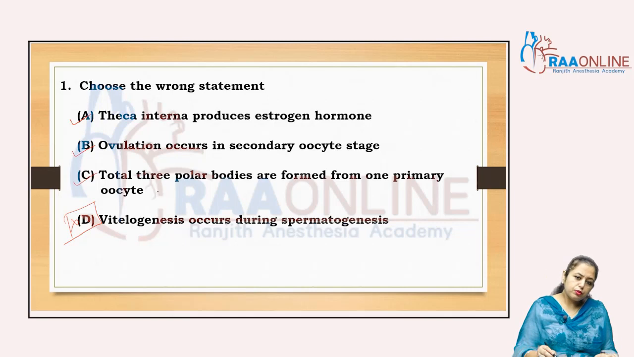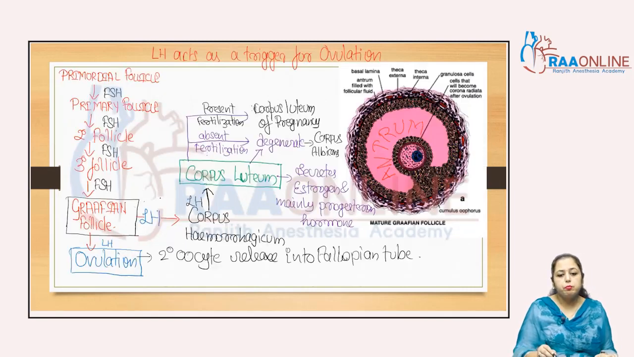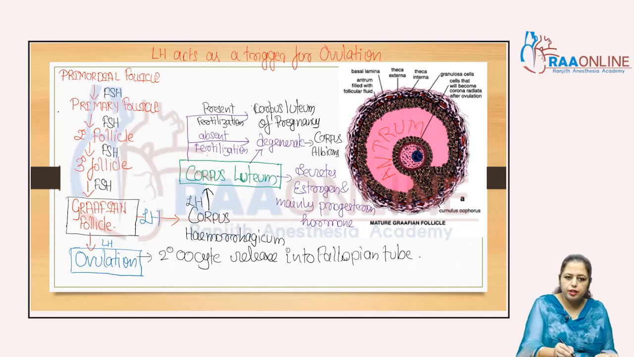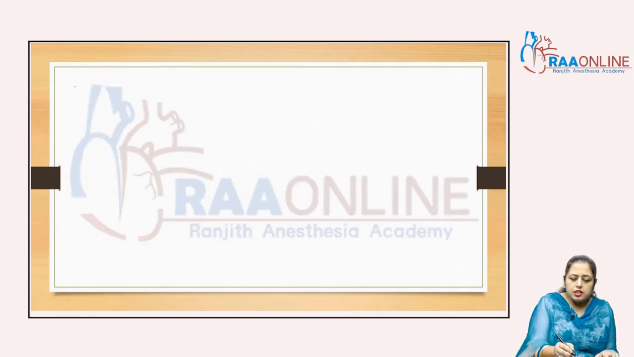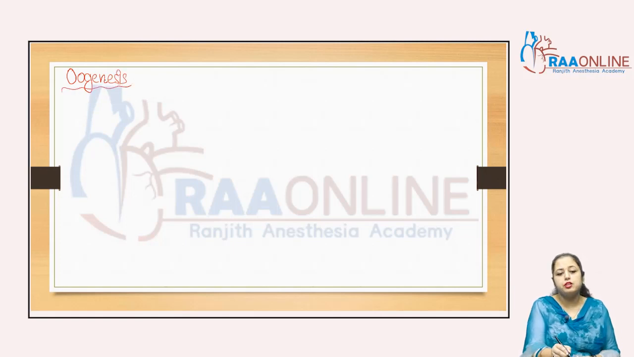Then we have to know what that primary oocyte is and what these 3 polar bodies are, right? Primary oocyte, you see here, we're talking about oogenesis, the process of oogenesis, which is completed in 3 phases, that is multiplication phase, growth phase and maturation phase, right? And the longest phase of oogenesis is the maturation phase.